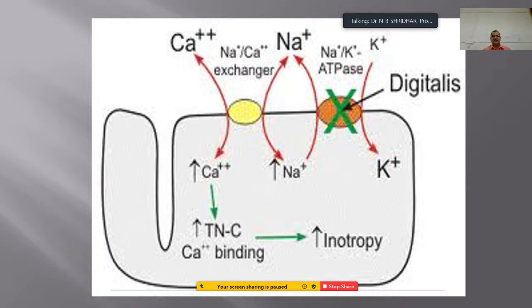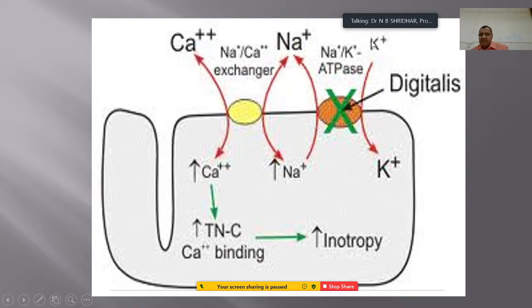Here you can see that this is the normal mechanism: calcium is coming in and sodium is coming in. Calcium is a slow channel, whereas the sodium calcium exchanger mechanism is always working, and it happens in the earlier stage of the action potential.